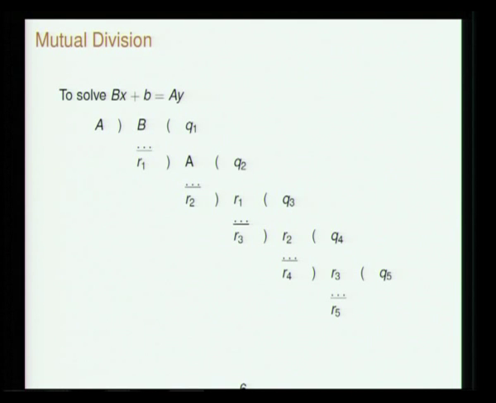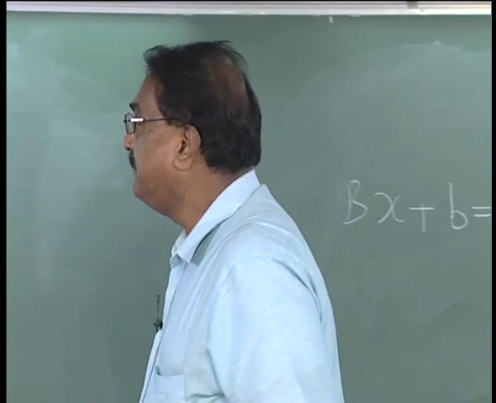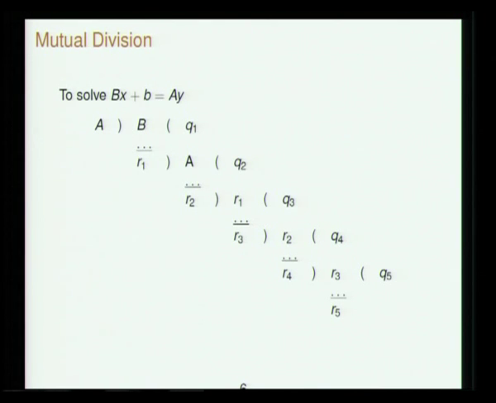So, you are solving bx plus b is equal to ay. Now you use a procedure similar to what you do for finding the highest common factor between a and b, apavartana. So, you do this mutual division, the so-called Euclidean algorithm.